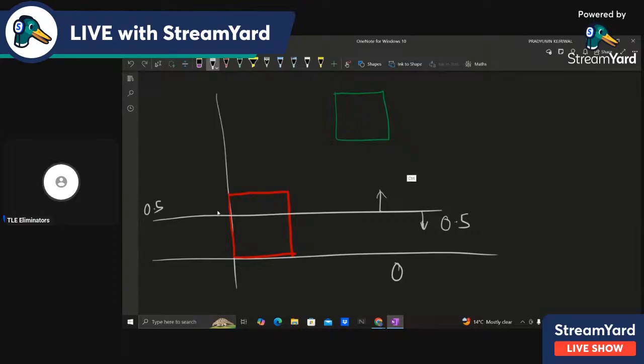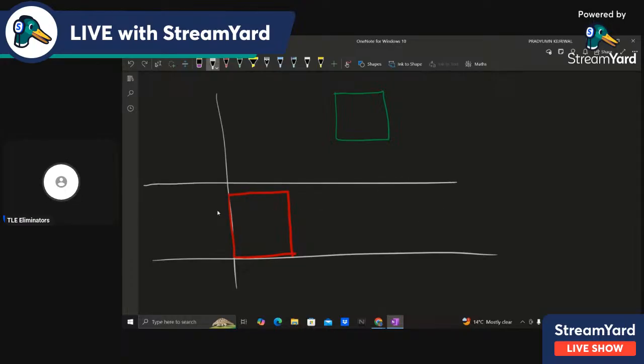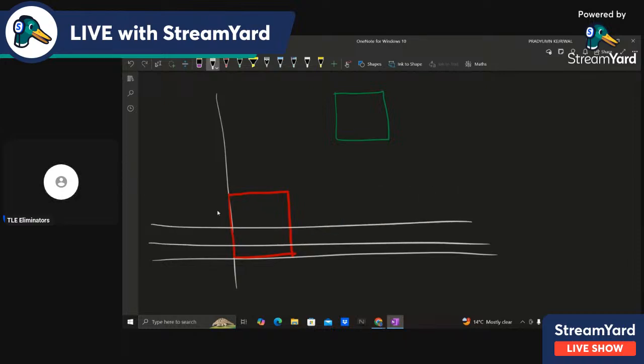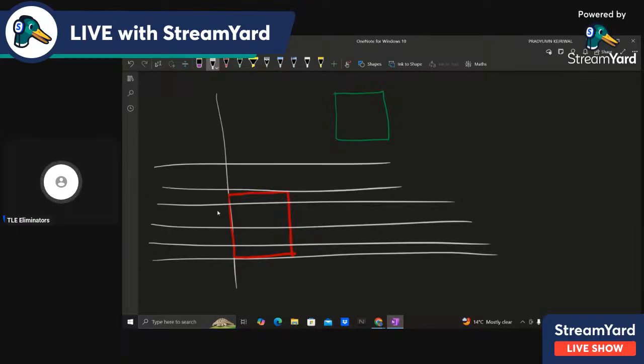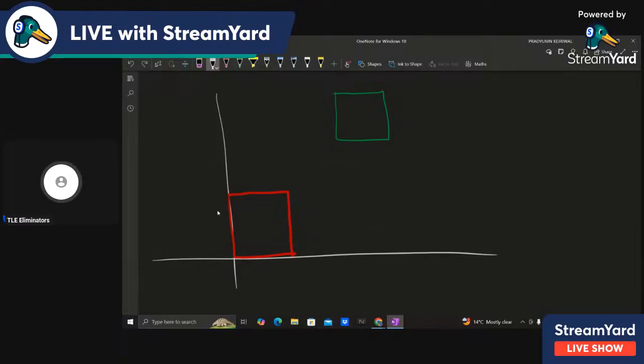Now if I move it even further up, then the area below the line will increase more. So if I move it here, then the area below this line is 1 and above this line also 1. So as we can see, as we move this line above, the area below the line is increasing, and we want that point where the area above the line and the area below the line are equal.